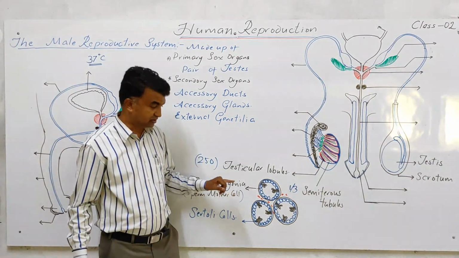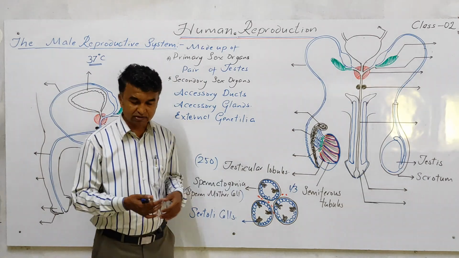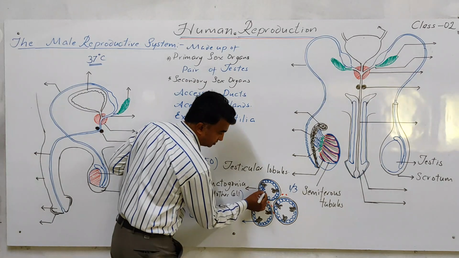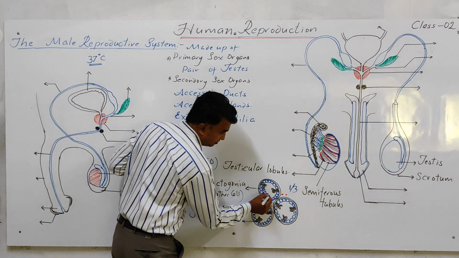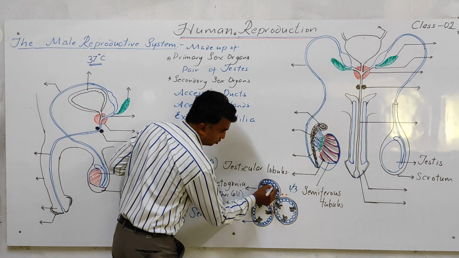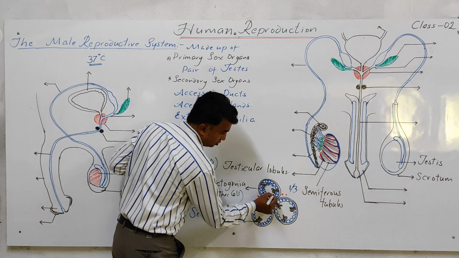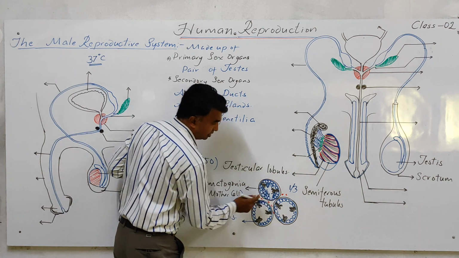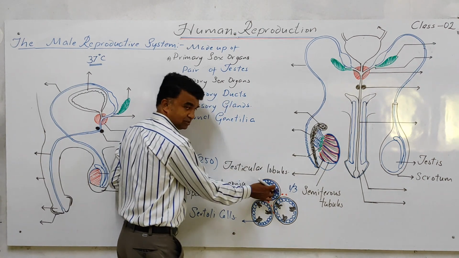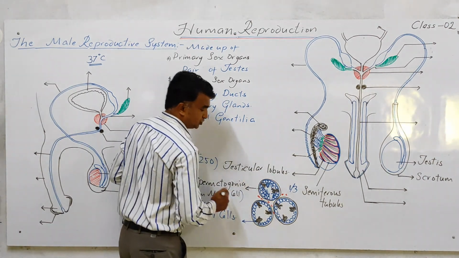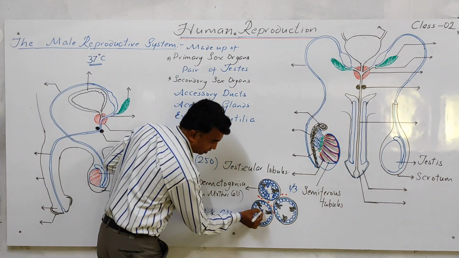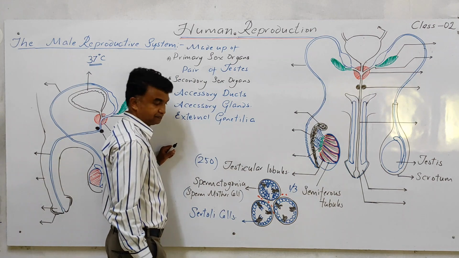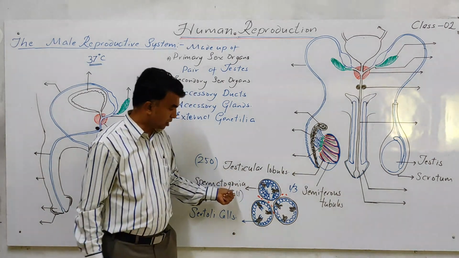Now try to understand what event takes place in this seminiferous tubule. The spermatogonia cell undergoes meiosis and produces sperms, meaning spermatogenesis takes place inside the seminiferous tubule. The immature spermatozoa attach to the Sertoli cell and get nourishment from it.